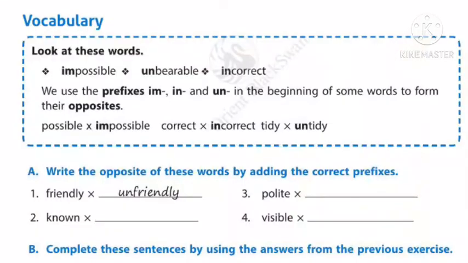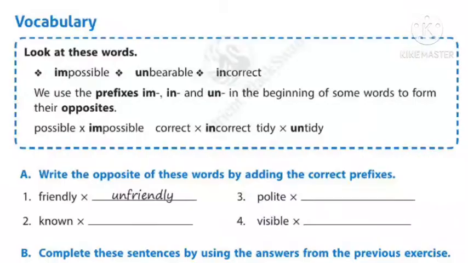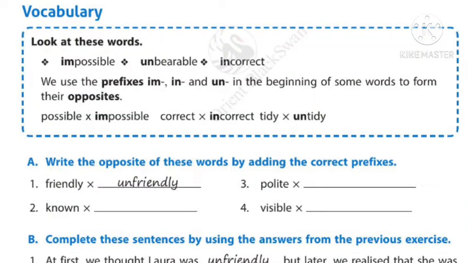So look at the next word, possible and impossible. Possible means we are able to do something. We are able to achieve anything. But impossible means we are not able to do something or we are not able to achieve anything. Isn't it? Yes. Just the opposite. Now look at incorrect and correct. Correct means without any mistakes. And incorrect means it's a wrong thing. So just the opposite. The next word, correct. And they have used in before correct. So we are able to form a new word, and the meaning also changed. Correct means without any mistakes. But incorrect means wrong. It's a wrong thing. Isn't it? Yes. Okay.